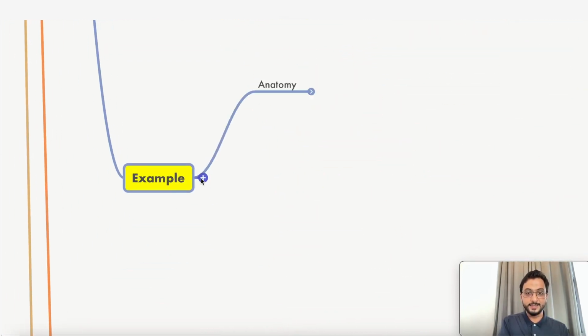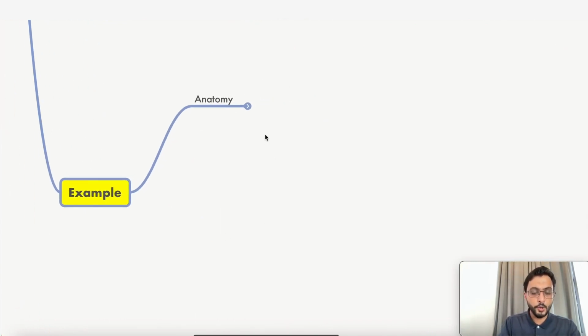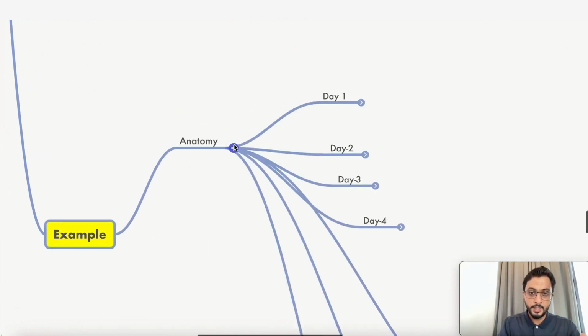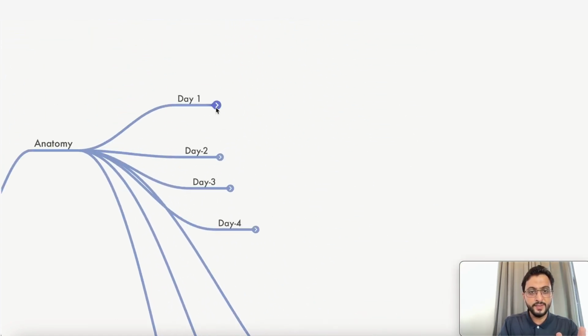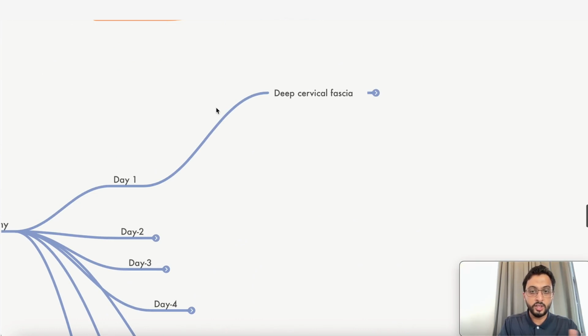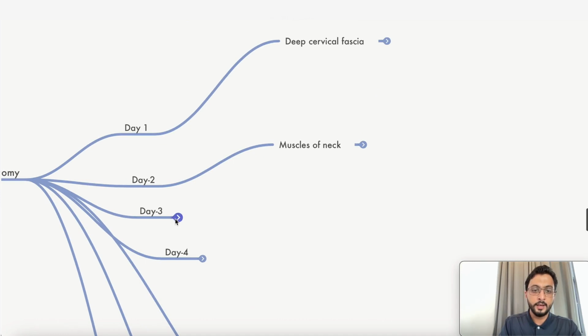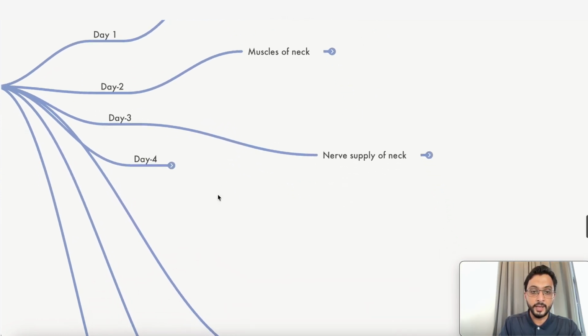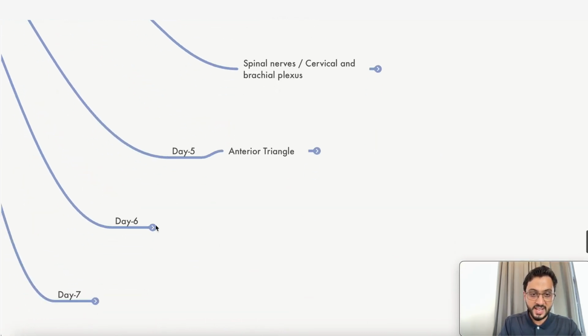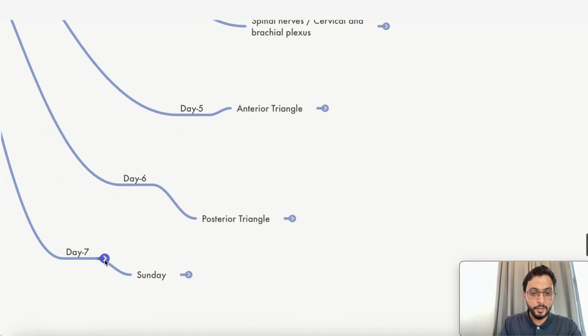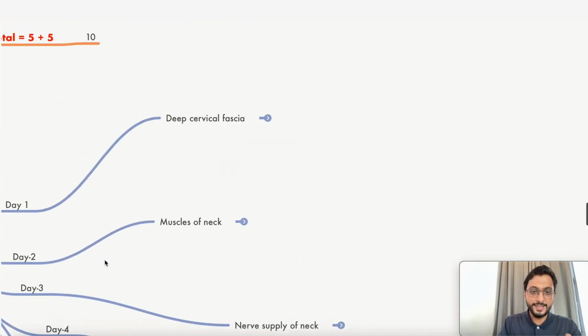For example, yes, this is what I'm sure many of you are waiting for. Imagine you're doing anatomy. I'm taking a week, so that is day 1 to day 7 of anatomy. I'm just putting some topics out there. In day 1, you're going to learn deep cervical fascia. In day 2, muscles of the neck. In day 3, nerve supply of the neck. Day 4, spinal nerves and related cervical and brachial plexus. And day 5, it's going to be anterior triangle. Day 6, posterior triangle. You're coming to Sunday. Remember, Sundays for revision.